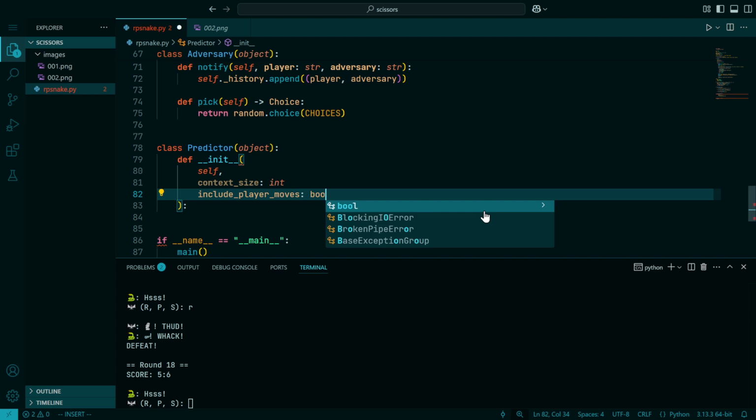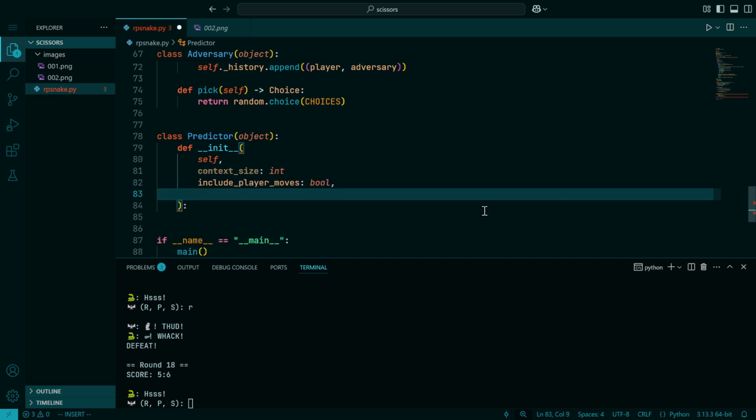The other thing that the predictor will consider is whether it includes just player moves or just adversary moves. So if I wanted to express the strategy of, for instance, always taking the move that would beat the other player, like if the other player had previously picked scissors, I would always respond to that on my following move by picking rock, then my strategy could be described by a Markov process of context size 1. That is, if I respond to rock by picking paper in the next round, if I respond to scissors by picking rock, and so on, I'm letting the single move that you made determine my move.